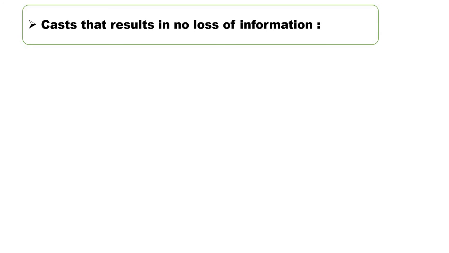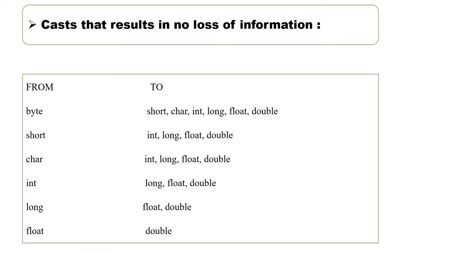Let's see the chart. Here we have a chart of conversions that result in no loss of information. This is a valid conversion from byte to short, char, integer, long, float, double.